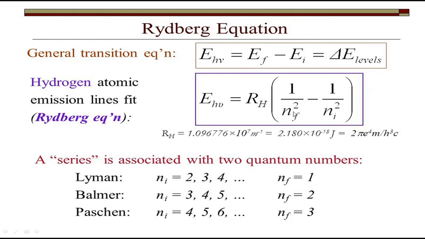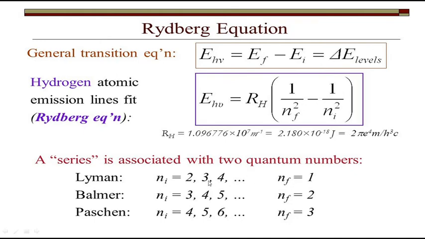So if the final level is 5 and the initial level is 1, what is the energy? If the final level is 5 and the initial level is 2, what is the energy? So you can find out. With all this information, he found out the energy of each transition.